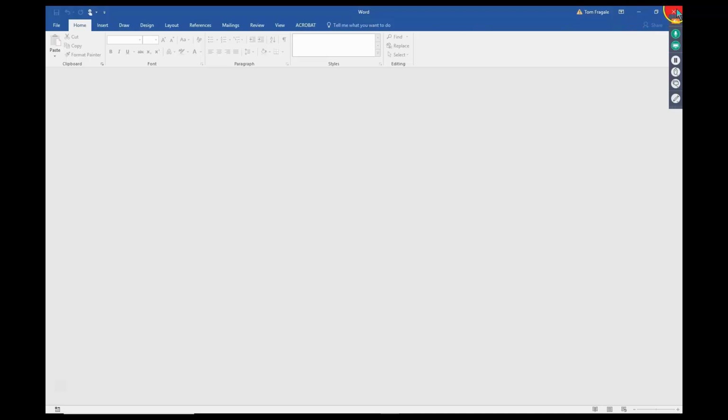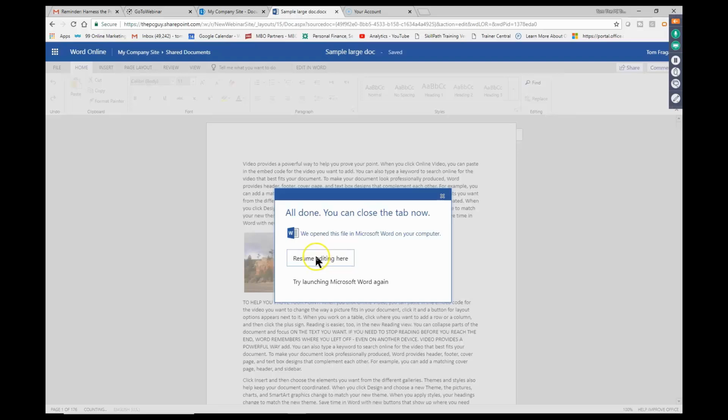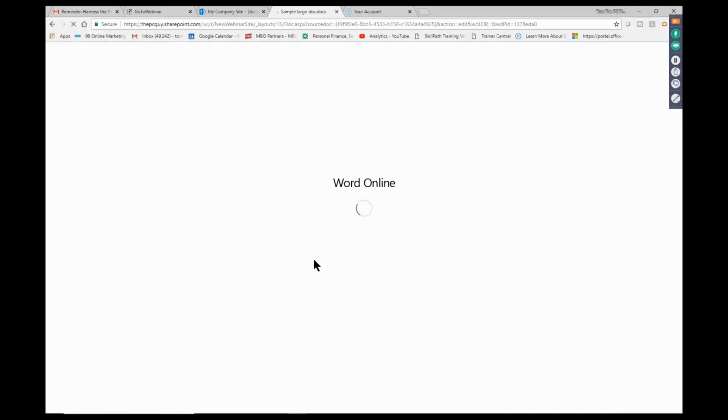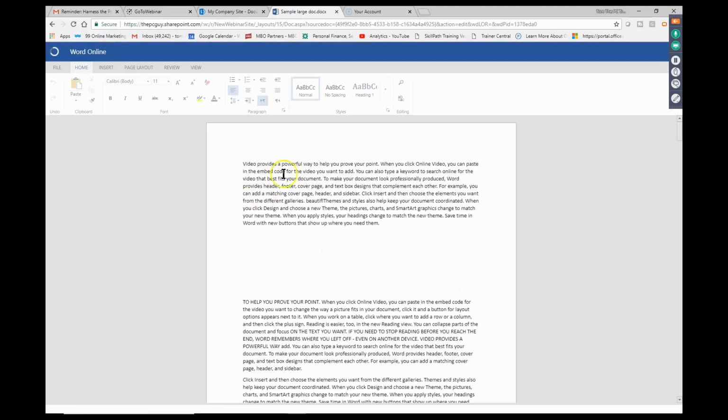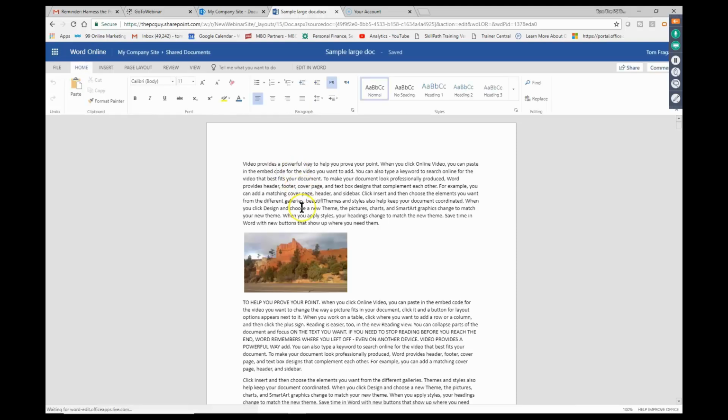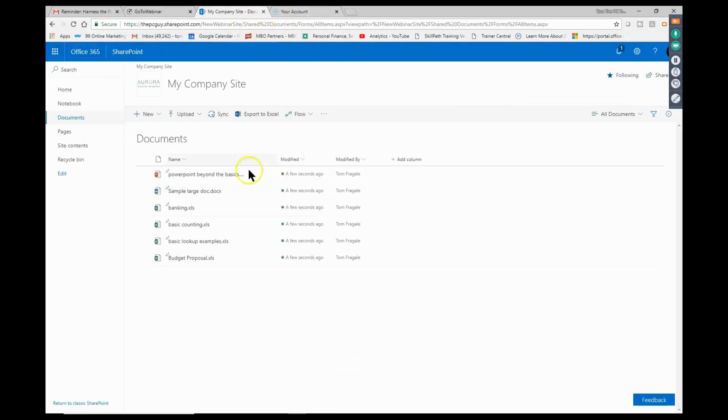Let's try that again. So I'm going to close it at this version of Word. I'm going to go ahead and say Resume Editing. Okay, so I can just change it even on the Word Online, which will be fine. So I can change that. It didn't require me to check out the document. Let me show you how to make your document library so that they have to check it out. This is really important. This is one thing you really want to set up. So I'm going to close that Word document. And you can see now I'm back in my documents library.